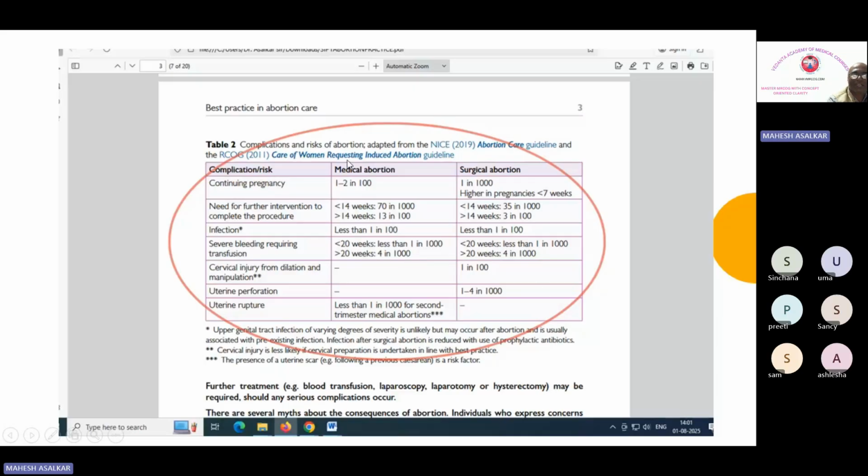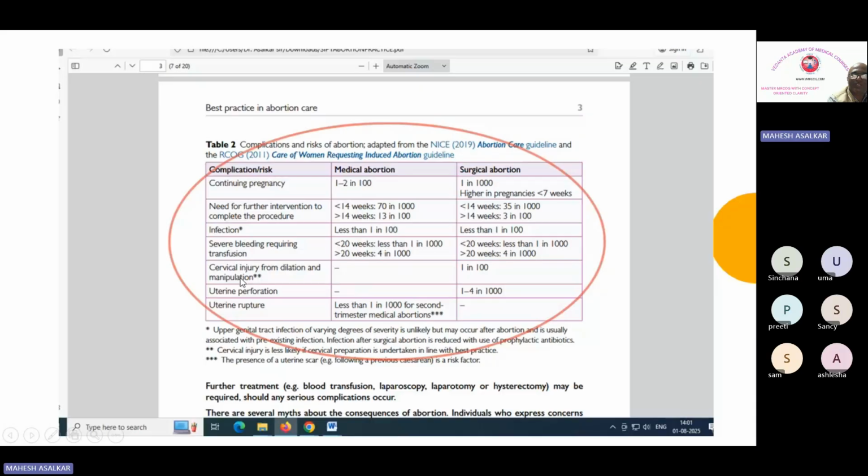It is a bit difficult to remember, but these values are sometimes asked. Okay, so try to remember as much as possible. Okay, so severe bleeding requiring transfusion below 20 weeks, less than 1 per 1000. More than 20 weeks, 4 in 1000. Okay, here also the values for bleeding are the same.